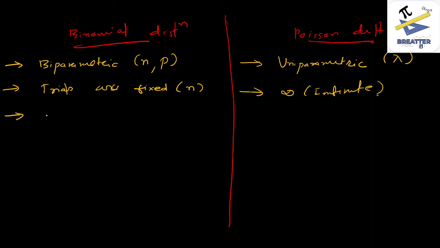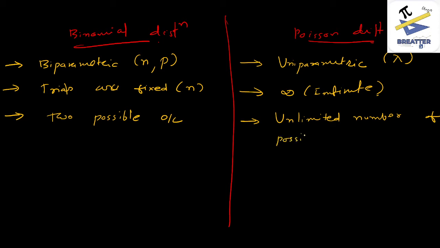Third difference is that there are only two possible outcomes in case of binomial distribution, whereas for Poisson distribution there is an unlimited number of possible outcomes.